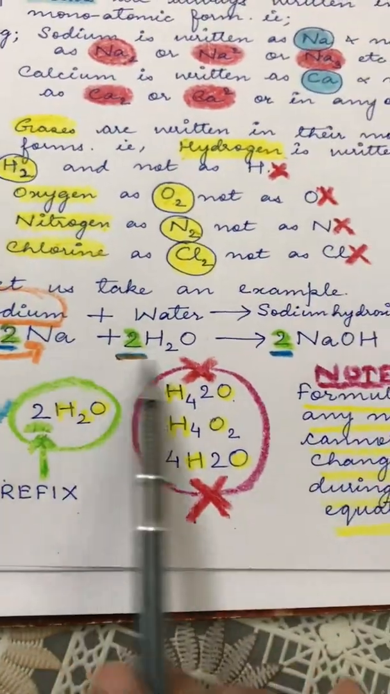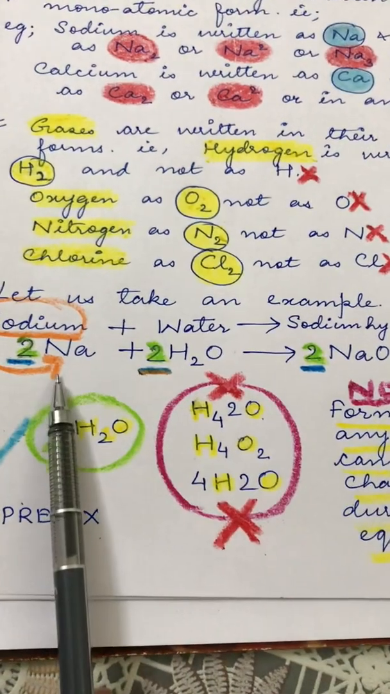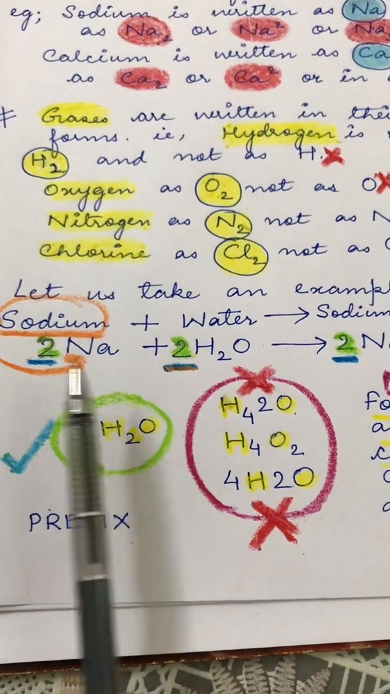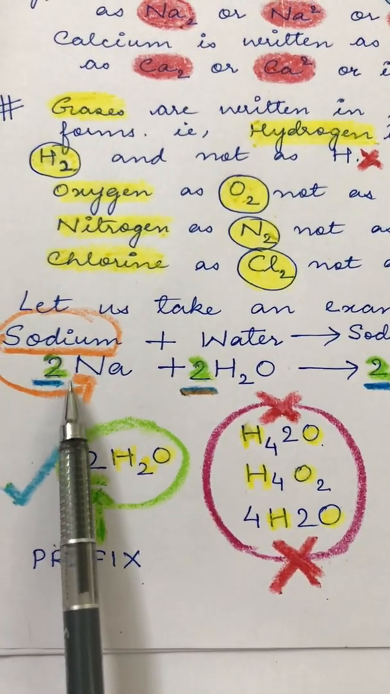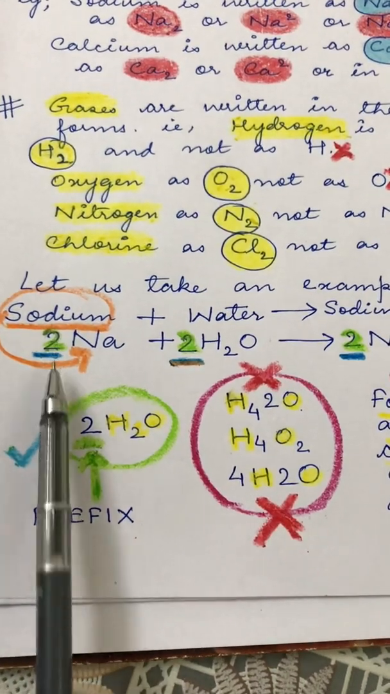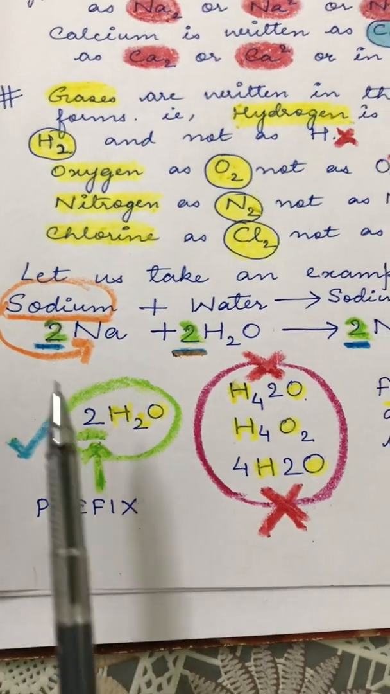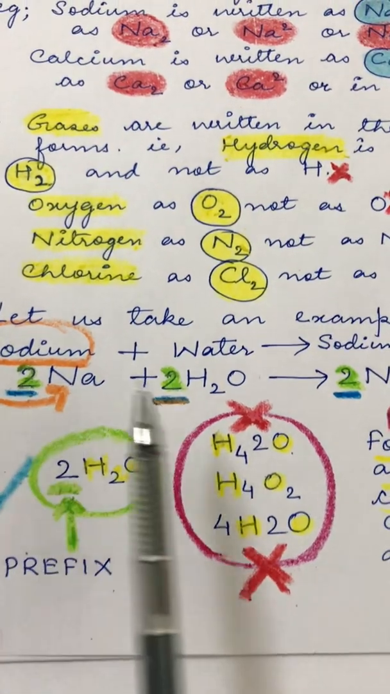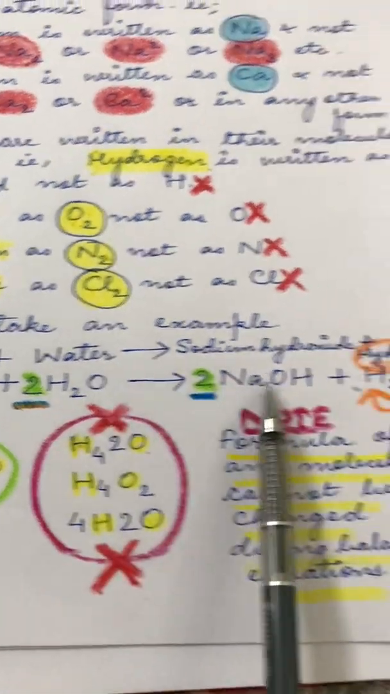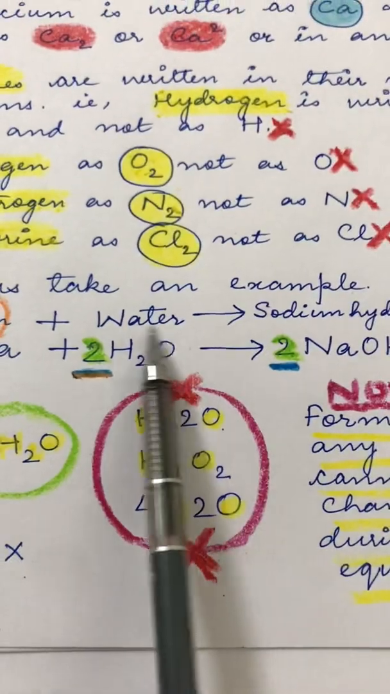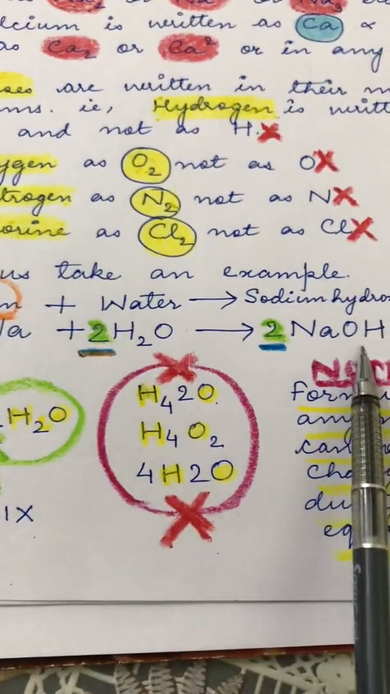Now when we have to balance an equation, which I have discussed in a separate video, what you need to take care of whenever you put these numbers, always remember, during balancing any number is put only as a prefix. So we have put a number 2 in front of sodium, Na, 2 in front of water, H2O, 2 in front of NaOH, and H2 is as it is. For example, I've put a 2 in front of H2O to balance this particular equation.